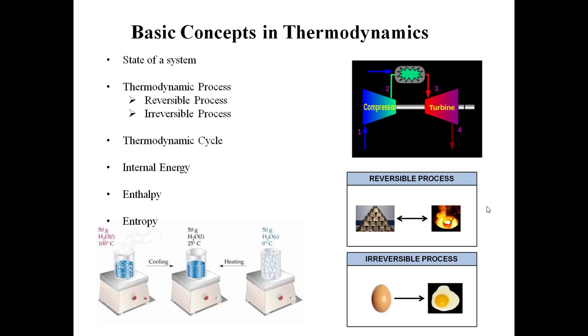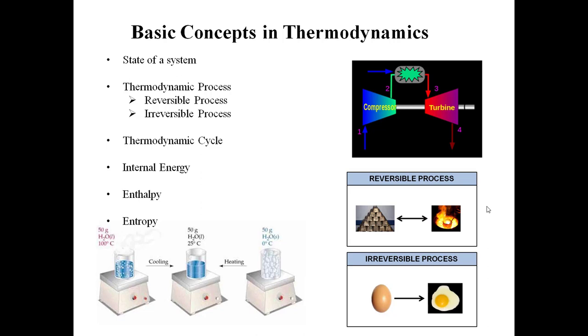Next, if I take a thermodynamic process, it can be classified into a reversible process or an irreversible process. The reversible process is nothing but, as the name indicates, one that can come back to its original position. It moves to a different position or shape with the help of temperature or heat energy, and if we supply the same amount of heat energy again, it can regain its original position. That is nothing but called a reversible process.